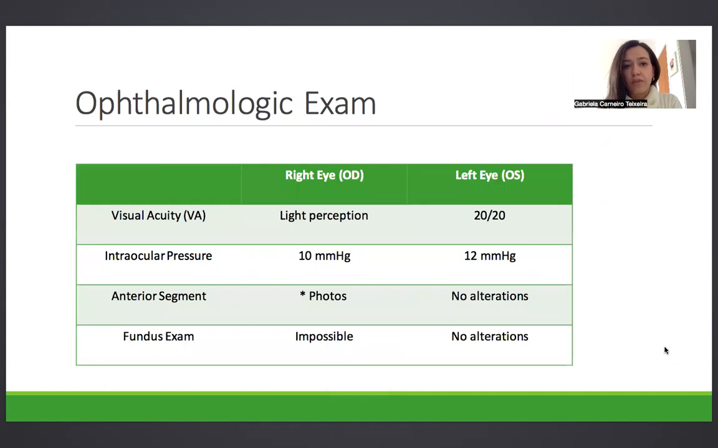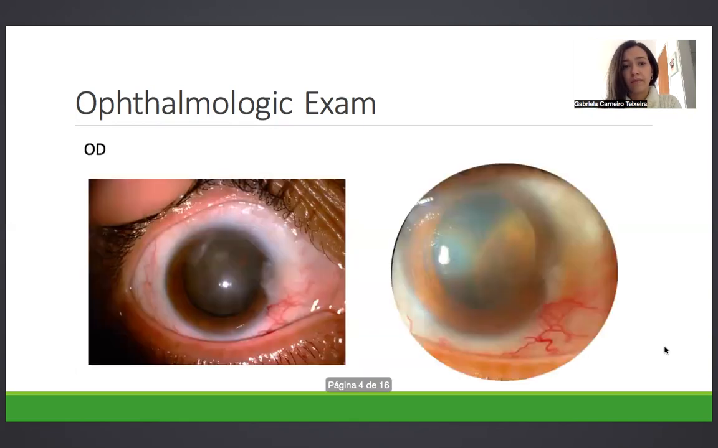In his initial ophthalmic exam, he presented light perception visual acuity in the right eye, 20/20 in the left eye. Intraocular pressure was 10 in the right eye and 12 in the left eye. I'll show photos next of the anterior segment of both the right eye and the left eye. The fundus exam was impossible in the right eye due to media opacity and showed no alterations in the left eye.